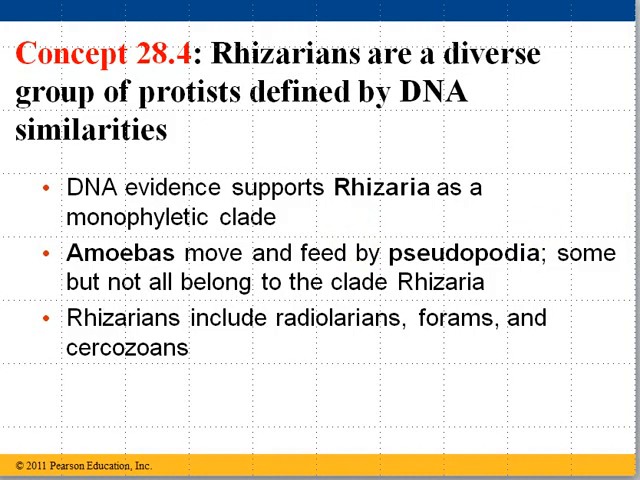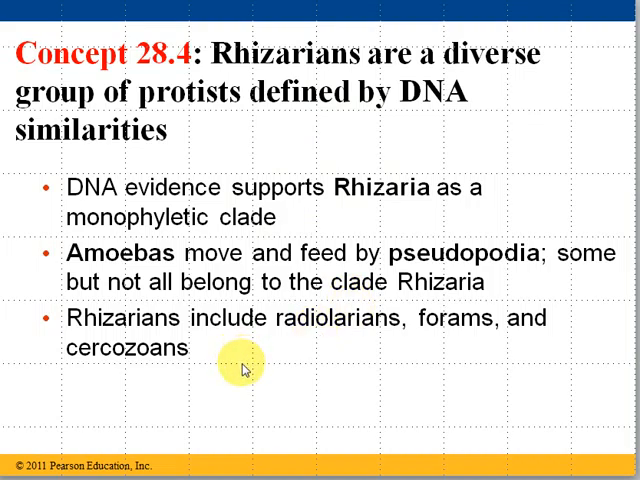On to our third supergroup of the domain Eukarya. These would be the Rhizarians. Concept 28.4 says Rhizarians are a diverse group of protists defined by DNA similarities. It kind of makes me laugh when it says this group is a diverse group of protists. Pretty much every group of protists is a diverse group of protists. We're not going to take a look at a lot of the Rhizarians.